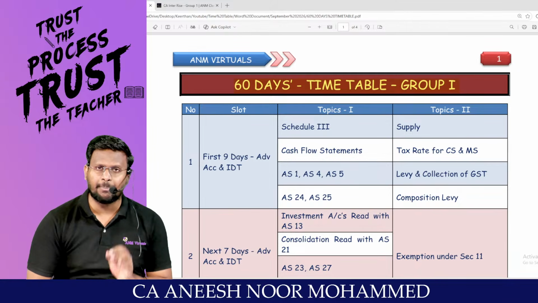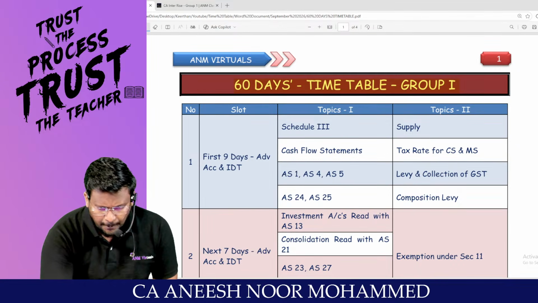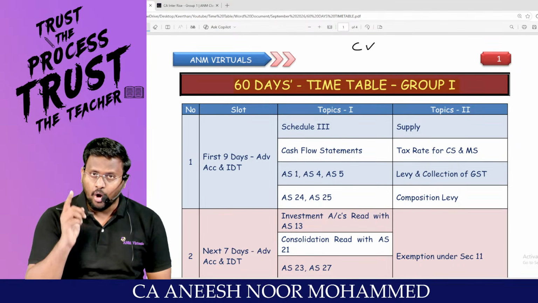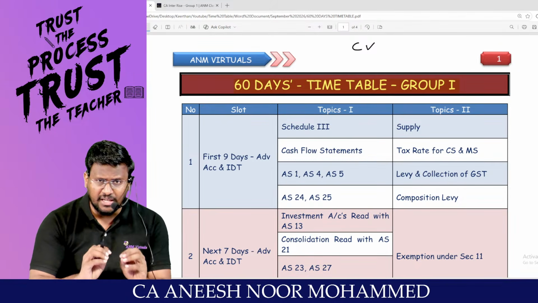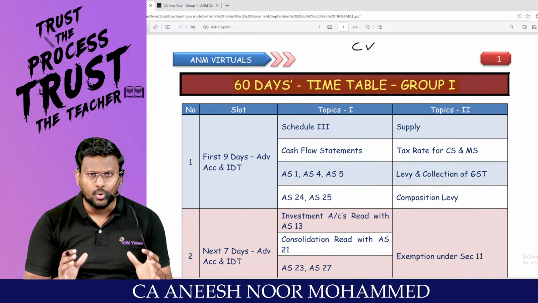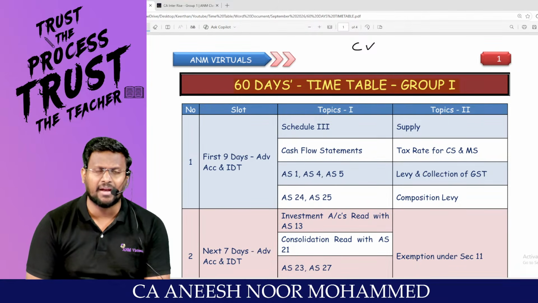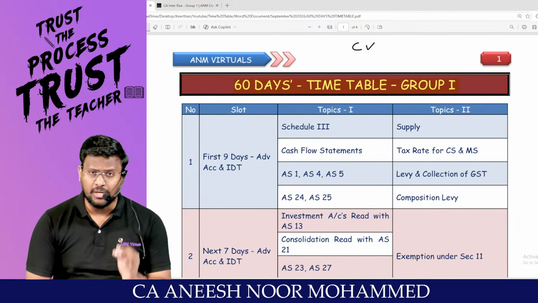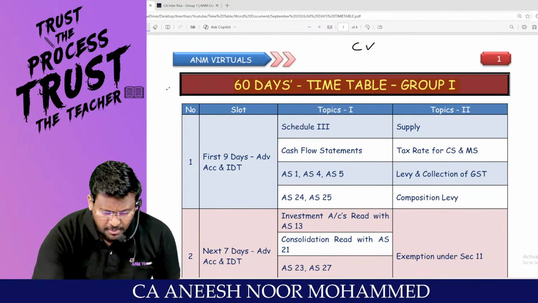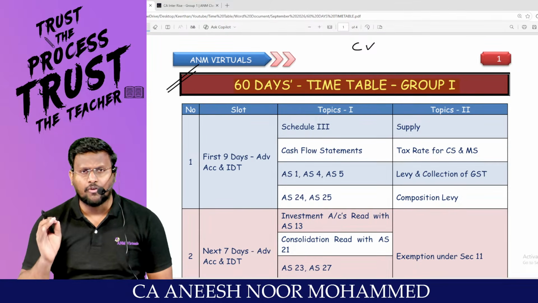Especially this is applicable for the students who have completed their videos, already written your examination. Currently, if you are not seeing any lectures and if you are looking for any revision plan, this is a superb revision plan for you. This revision plan is primarily focused on group 1 of our CA Inter.